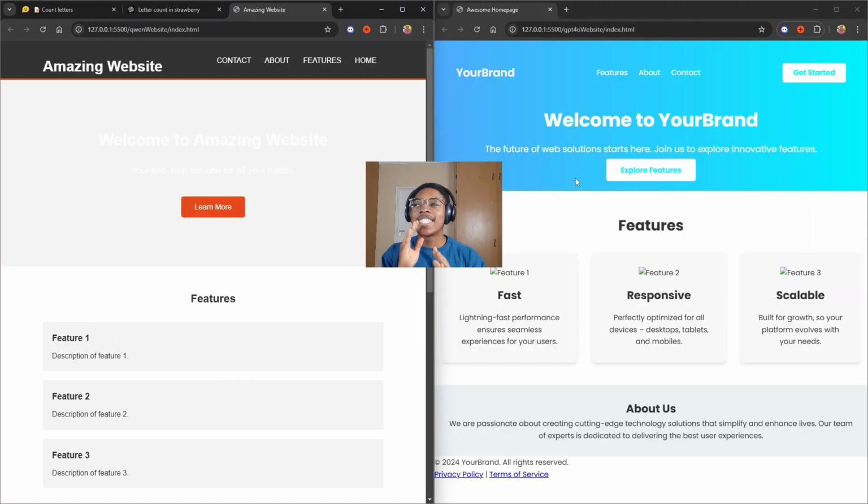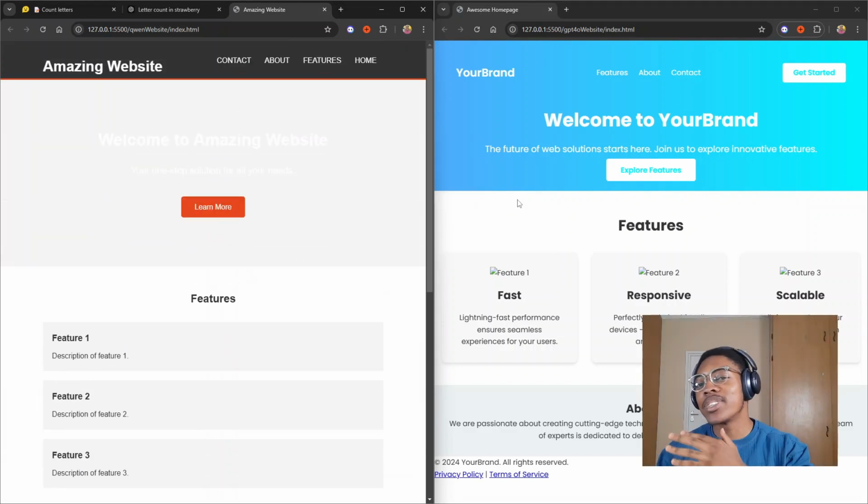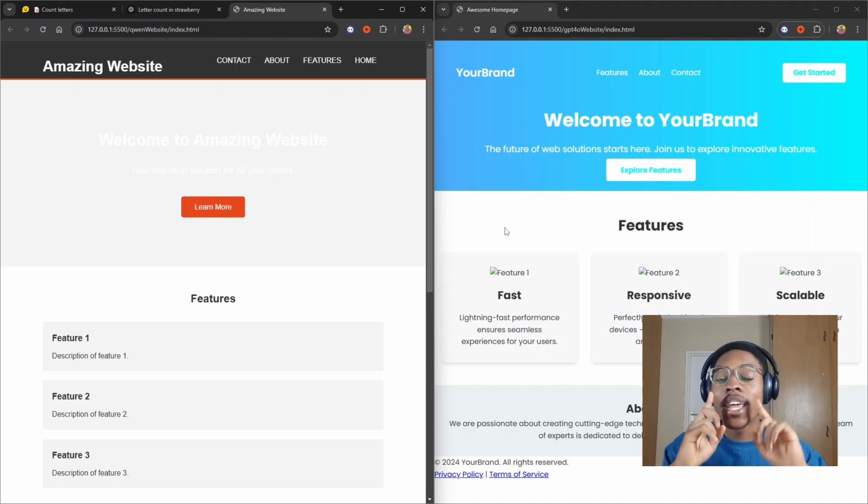These are the websites side by side, guys. Let me know which one you think looks nicer. On our left here we have Qwen 2.5, and on our right here we have GPT-4o. Let me know which one you think looks the best. If you would ask me which one I'd like to begin with as a website, I would say the one on the left. As for the hero section, it's obviously on the right. So I would say here it's 1-1. We can share the points. We are neck and neck.